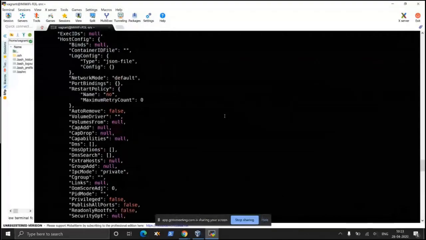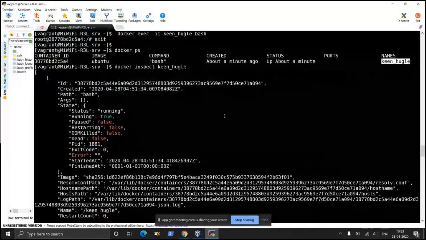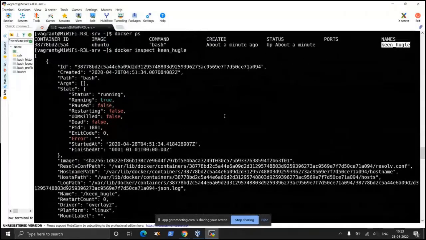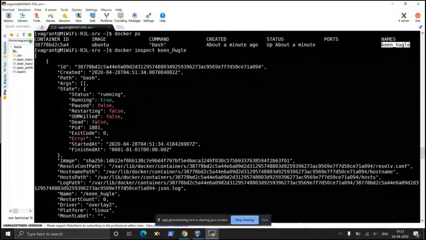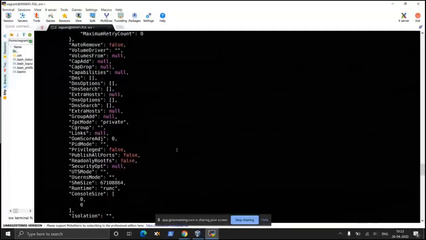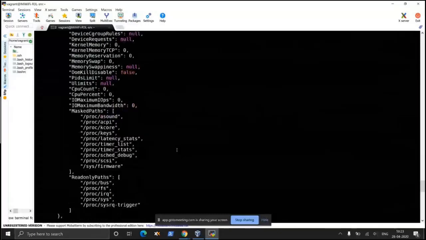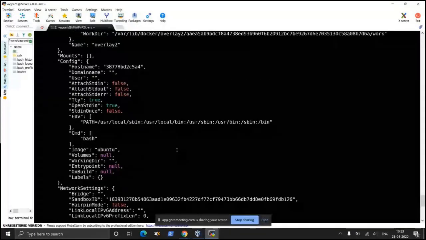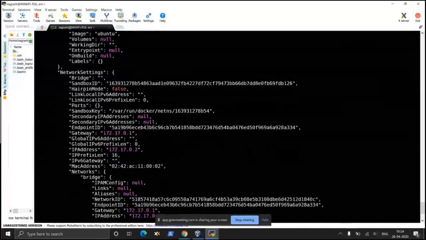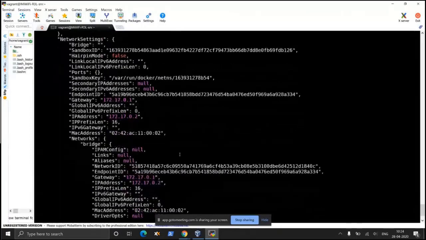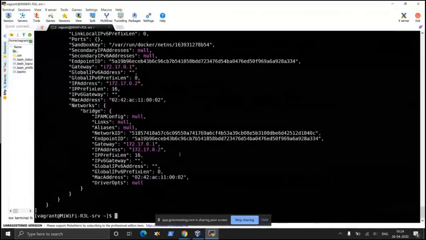So if you want to know detail about a running container, you can run docker inspect, then the container name. This container also has a network interface and an IP associated with it. If you want to ascertain that, here is the IP address, 172.17.0.2. So this is the IP associated with this container.